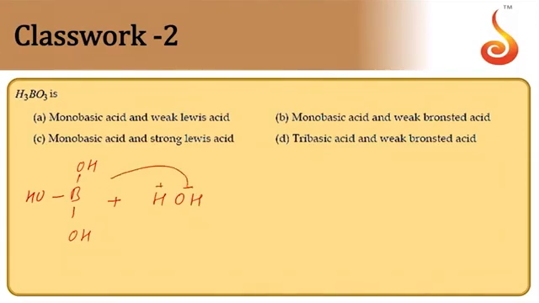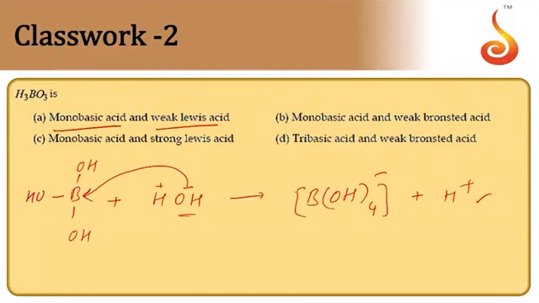This takes an electron pair and gives rise to B(OH)4-, plus H+. So boric acid accepts an electron pair, which means it is a Lewis acid, and gives 1 proton, therefore monobasic. So it is a weak Lewis acid, monobasic in nature. Option is A.